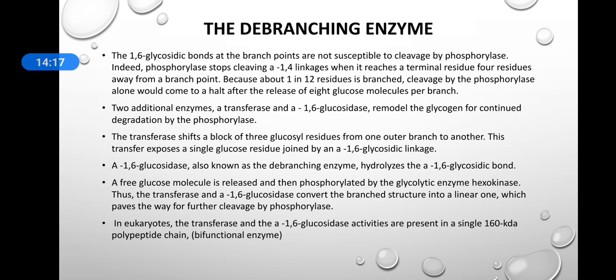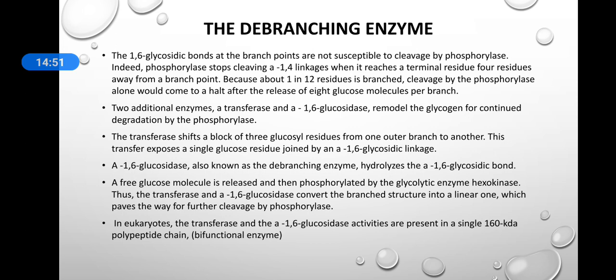The phosphorylase cannot cleave the branches, that is the 1,6 glycosidic bonds present in the branch points. So this phosphorylase will stop cleaving the 1,4 linkages when it reaches a branch point. We know that about 1 in 12 residues in glycogen is branched, so the cleavage by phosphorylase will come to a halt after the release of 7 to 8 glucose molecules per branch. So there is another enzyme that is required, that is the debranching enzyme.